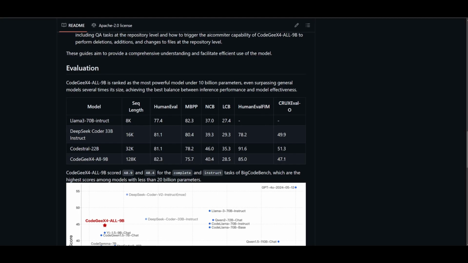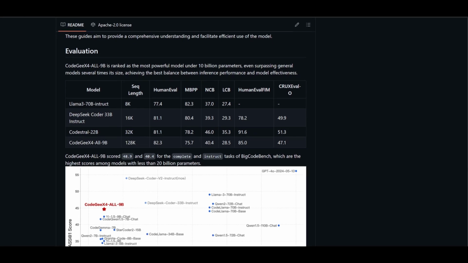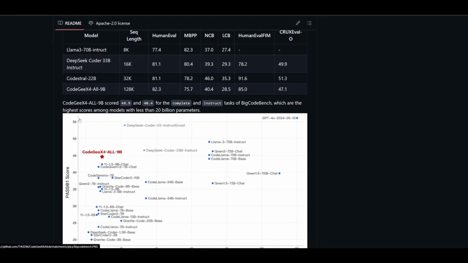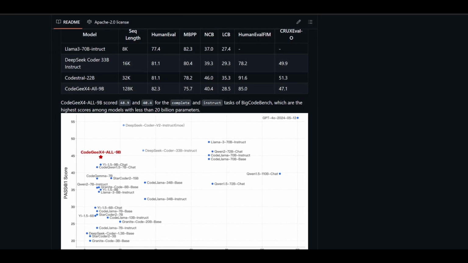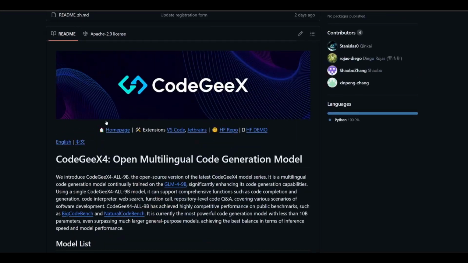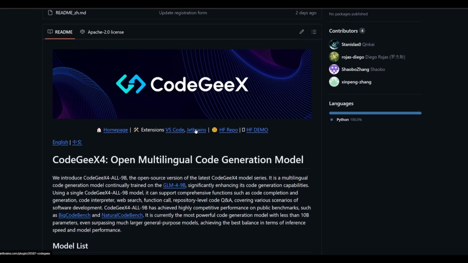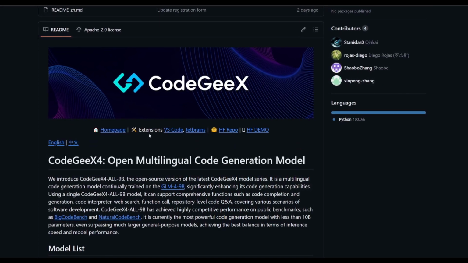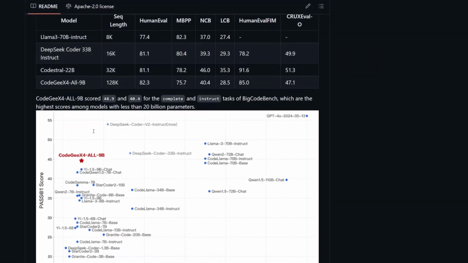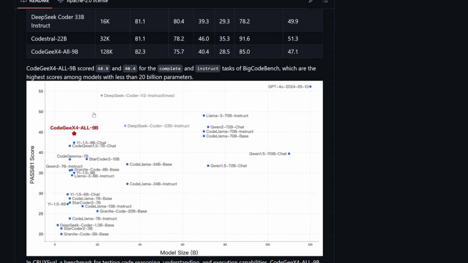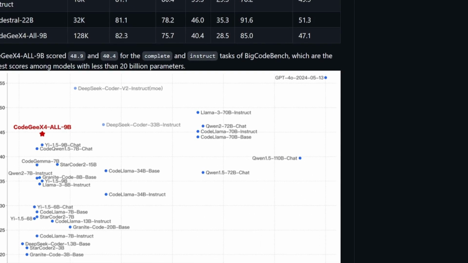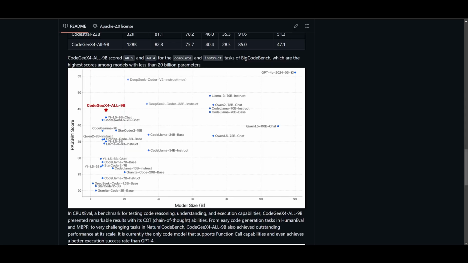Now, some cool things that I want to mention is that there is also compatibility that supports both GPUs as well as CPUs, which is going to offer more flexibility in various computational environments. There are different integrations, such as having it integrated in various IDEs, such as VS Code and JetBrains. So this is a great way for you to access certain things such as function calling, web search, and those functionalities. You also have the ability for inference processing, which is going to generate outputs based off of your user inputs. It's going to decode the results to provide clearer and more actionable code.